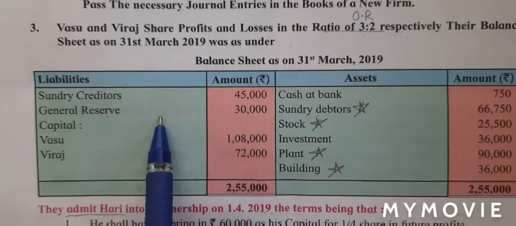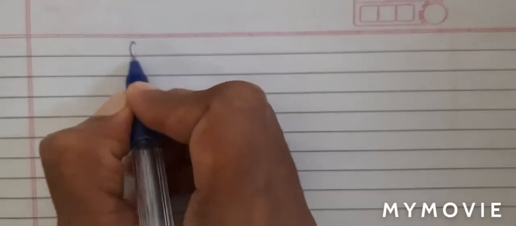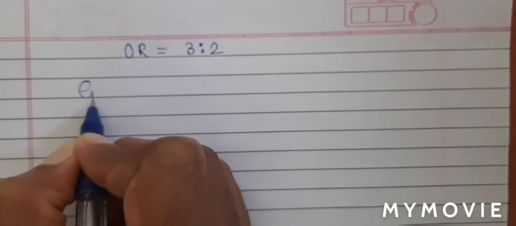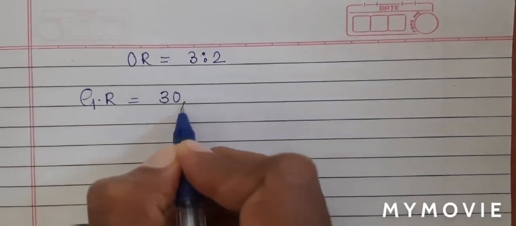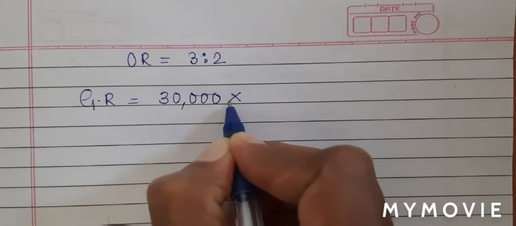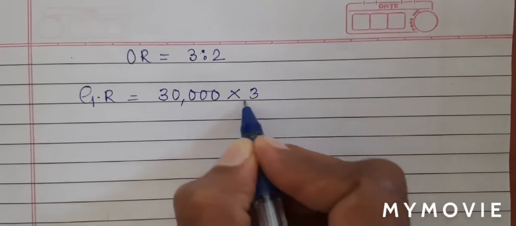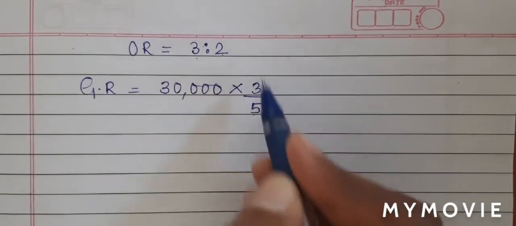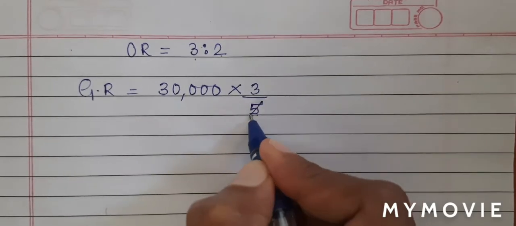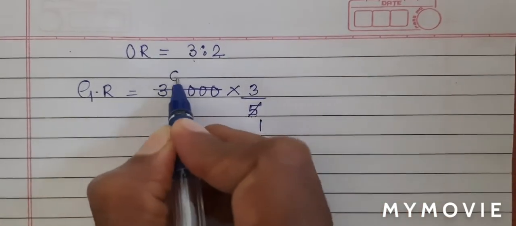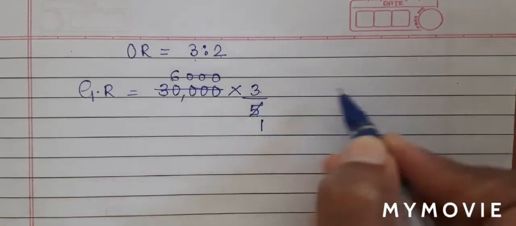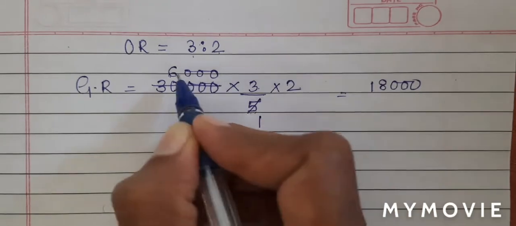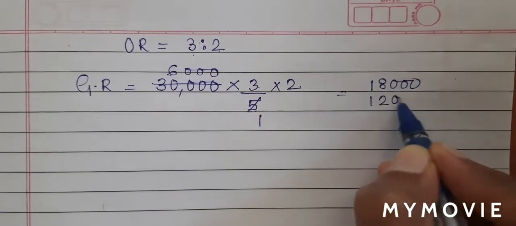So first let us do the calculation. The old ratio which is given to us is 3:2. General reserve amount is equal to 30,000. Now this will be distributed to both the old partners. So into 3 upon 5. Now how did I get this 5? 3 plus 2, the total is 5. Let us do the calculation. 5 ones are 5. 5 sixes are 30. So 6 threes are 18. And I'll also multiply it by 2. So 6 twos are 12,000.